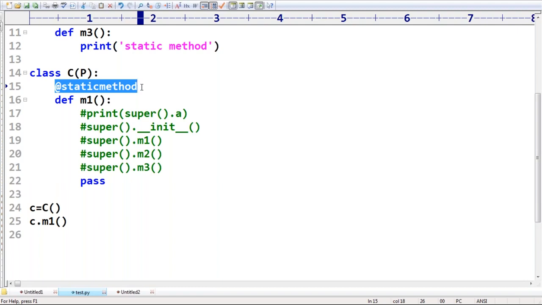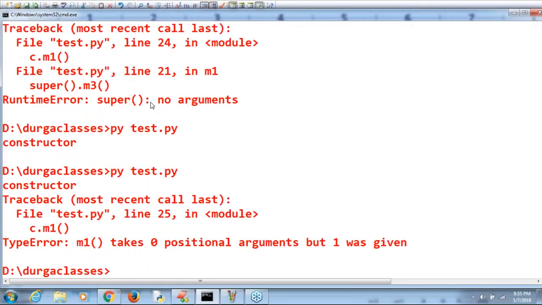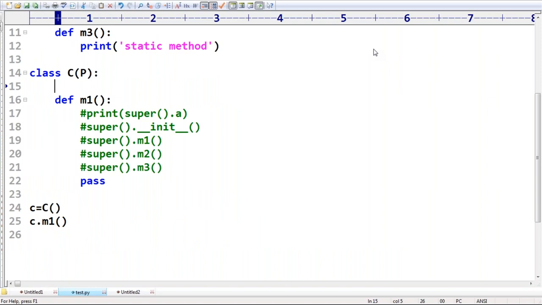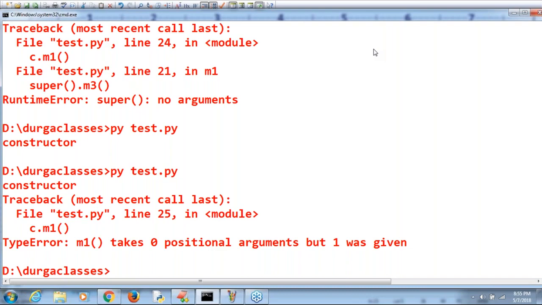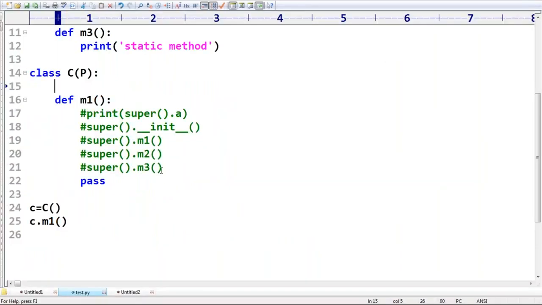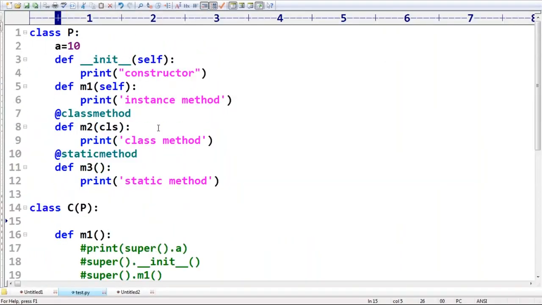Okay. Next. Yeah, Anil. Sir, static. This is not required, because if you are not passing any argument, by default it's always a static method only. Observe that. Why is it giving an error? Zero positional arguments, but one was given. M1 takes zero positional arguments but one was given. Can you please observe, C dot M1, C dot M1. Is M1 in the parent taking it? Oh, because I'm calling it here.